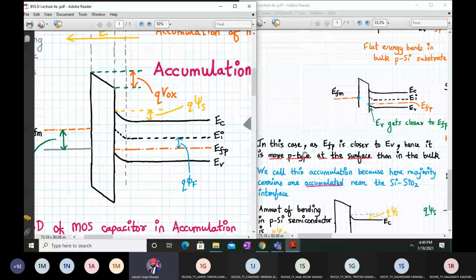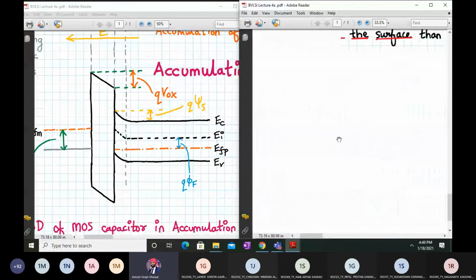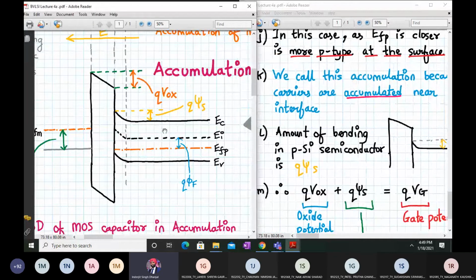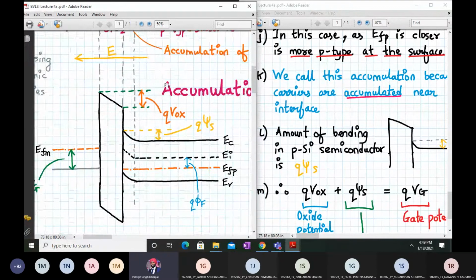So now let's see what is the amount of band bending. So the amount of band bending over here, that means the amount of band bending in the semiconductor, is called Q into psi s. Okay, and here Q into psi s is the band bending over here. And the amount of band bending in the oxide is Q into VOx.